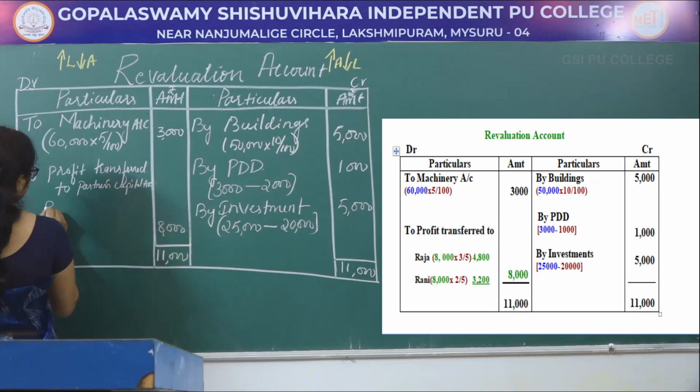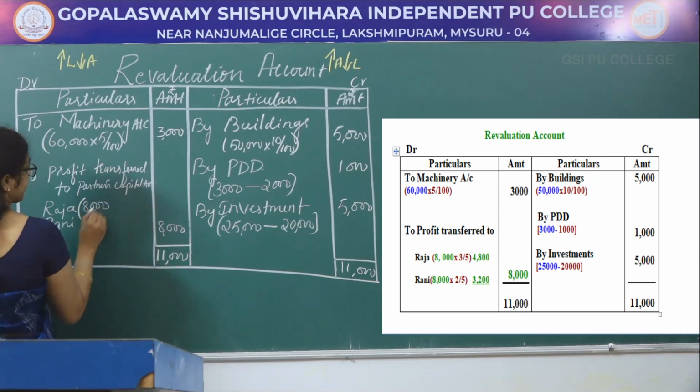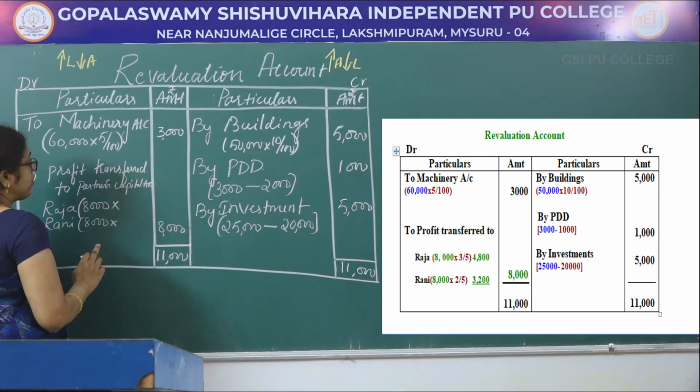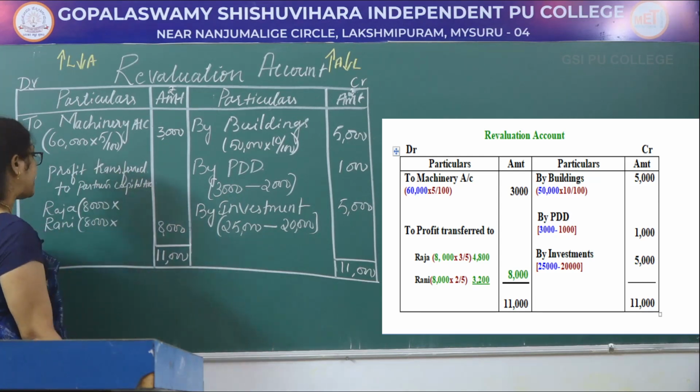Here the old partners are Raja and Rani. Amount is 8,000. Profit is available in the business. After revaluing the assets and liabilities, profit available is 8,000.